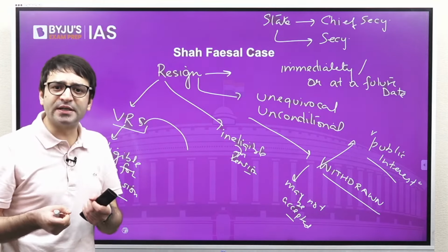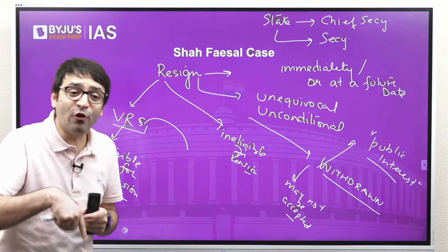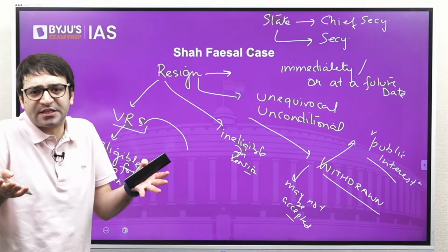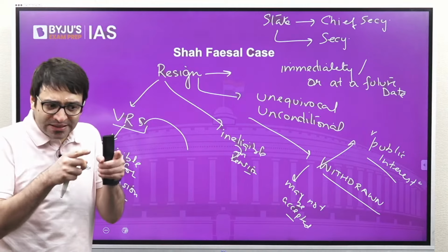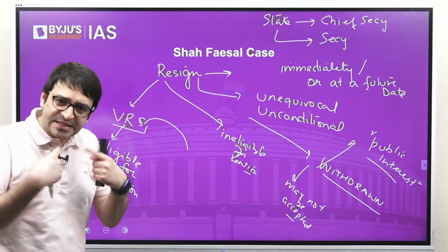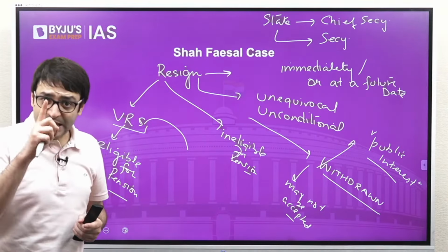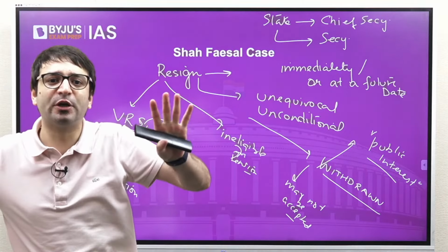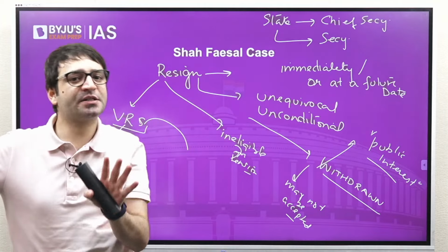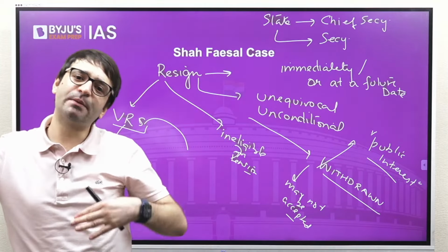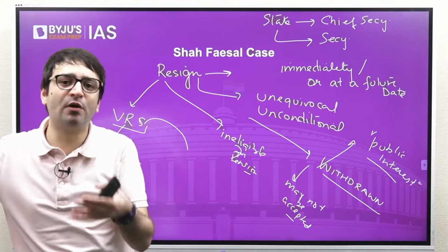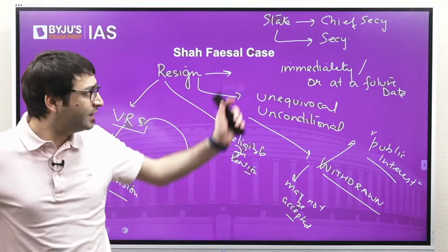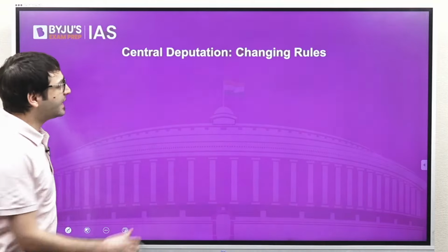But you can also withdraw your resignation. And you can withdraw your resignation only before it is accepted. After it is accepted, you cannot withdraw it. But the central government may not accept your withdrawal application if you had resigned to start a political party or to be part of a political movement. But then in larger public interest, the central government may also accept the withdrawal of your resignation. This is the case. And then there is another case.